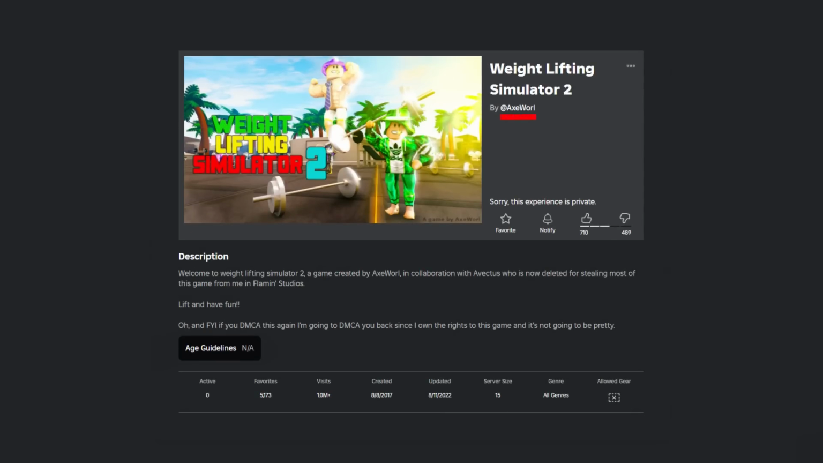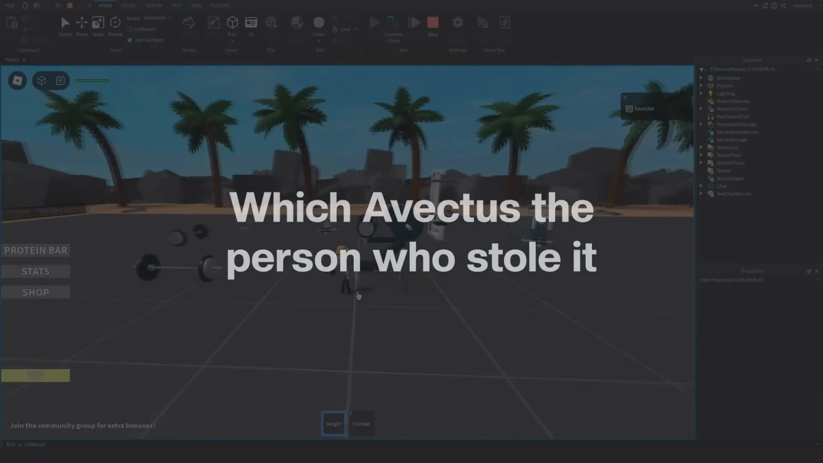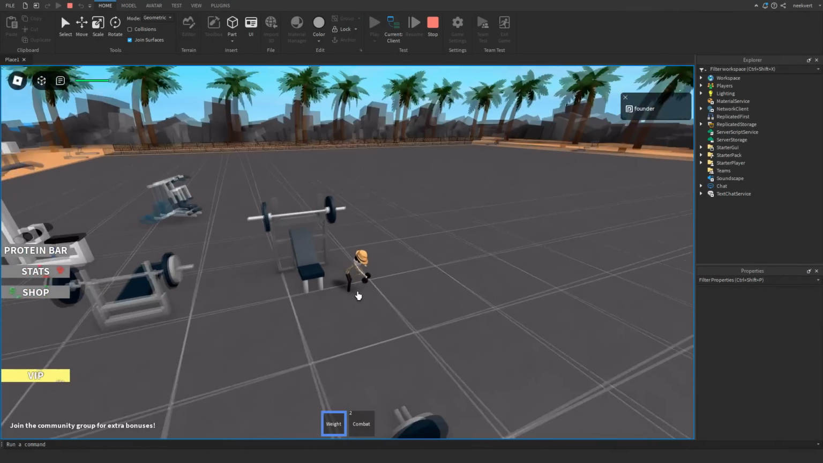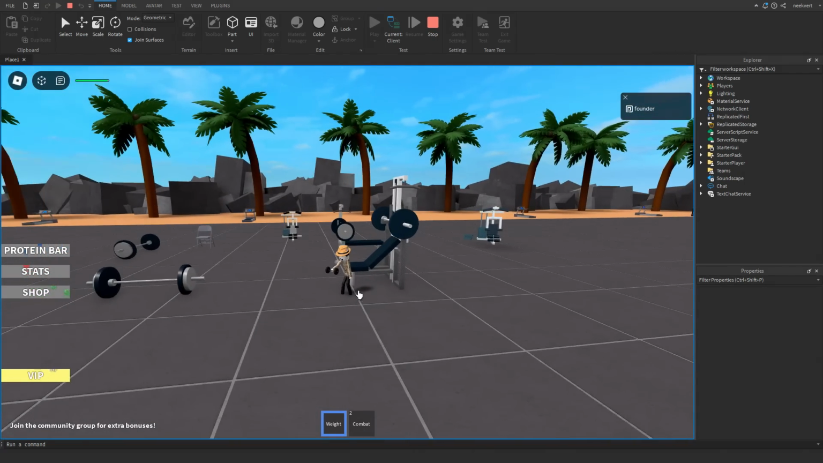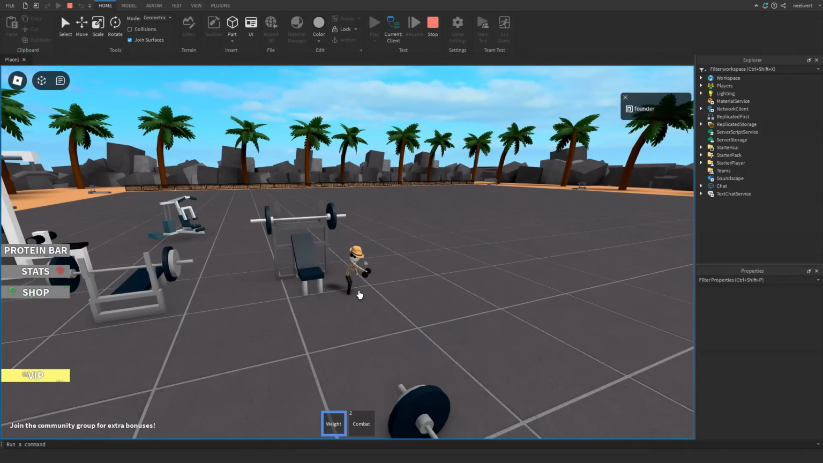I should also mention, this game was stolen from another creator known as Axewall, being the original creator of the game, which Avectus, the person who stole it, added more equipment, a statue, a new area for people to go to once they get past a certain weight limit, and that's about it, and the rest is all by Axewall.